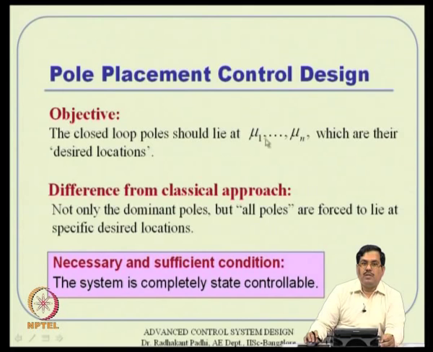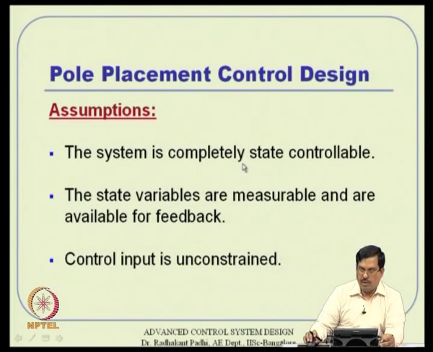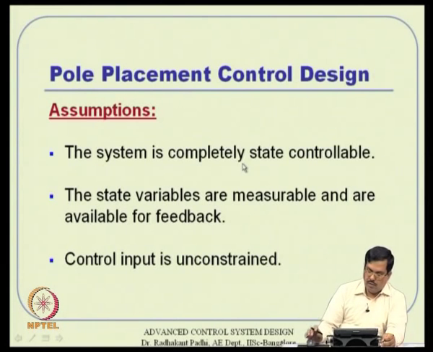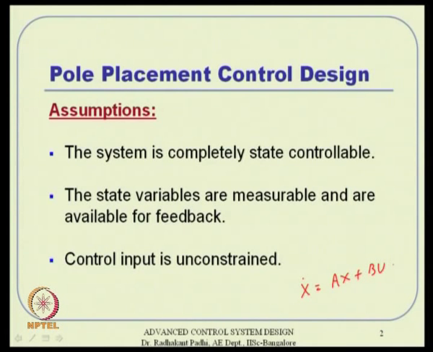Okay, so let us see what is the philosophy here. The original system that we are talking about is x dot equal to A x plus b u. Remember, the system is controllable, but it need not be stable. The system can be unstable, or even if the system is stable, the poles of the A matrix, that means the eigenvalues of the A matrix, need not be at the desired location.